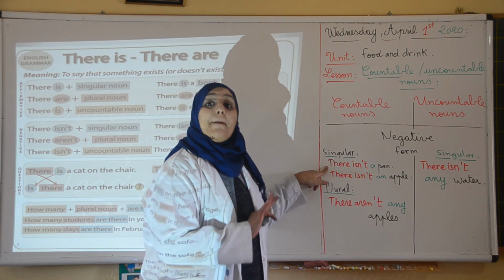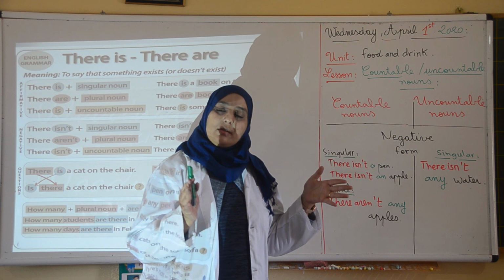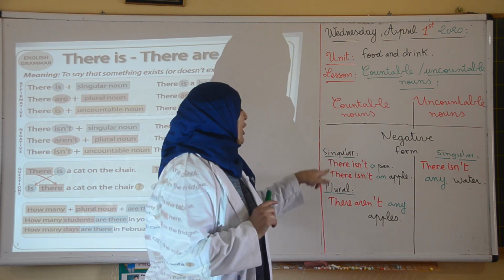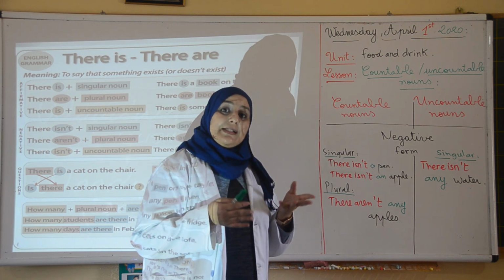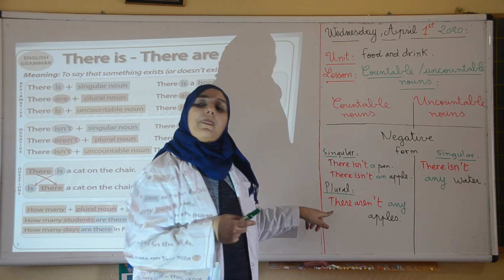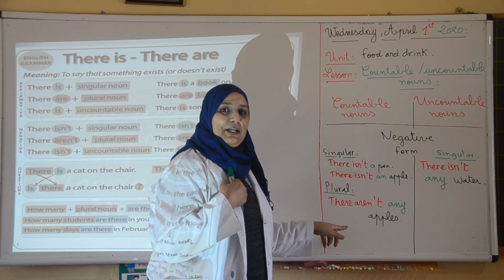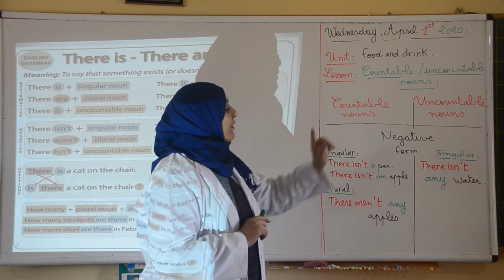For negative form, here is an example for countable noun singular. There isn't a pen. The negative form, full form, there is not a pen. We make it short and we say there isn't a pen. Another example, there isn't an apple. For plural, there aren't any. As I said before, we use any for the negative and interrogative form. So we say there aren't any apples.